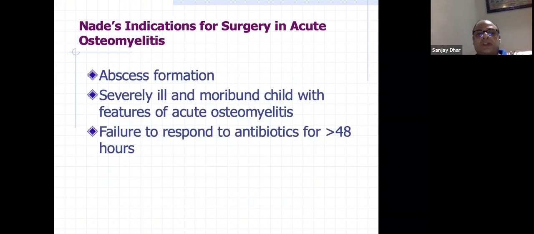Indications for surgery in acute osteomyelitis: abscess formation, and a severely ill and moribund child. As I told you, they can become toxic and septicemic. So you need to decompress this very fast. Don't waste time on antibiotics. They may not be resistant.